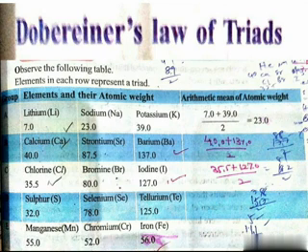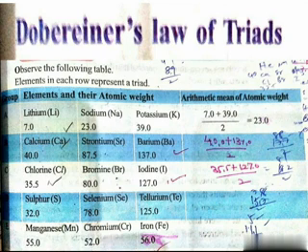He took three elements with similar chemical properties, arranged them in a group, and called them a triad.